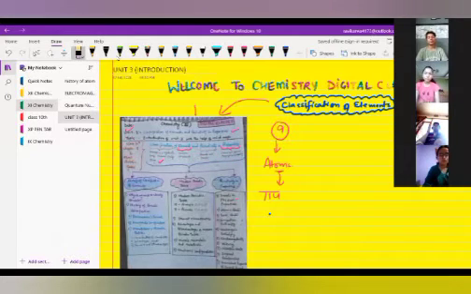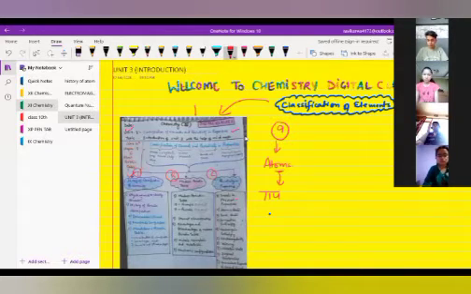So after understanding this, let us see what is in this chapter. I already explained this to you. The chapter is all about the classification of element. So how are we going to study it? For that purpose, we have divided our chapter into 3 parts. The first part is the history of classification of element. The second part is the modern periodic table. The third part is periodicity property.